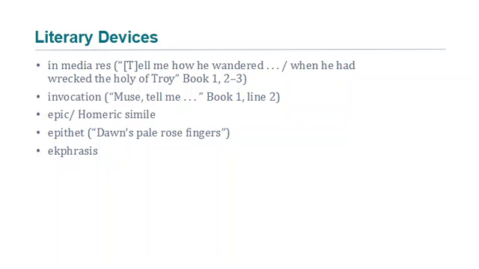Invocation is used to summon the assistance of an authority, such as a muse. Homer uses epithets both as mnemonic devices and to maintain consistent hexameter in the poem. They also serve to define attributes of the characters and objects to which they become permanently affixed. Homeric similes are extended comparisons of figurative language, which drive the narrative and link events across the stories. Ekphrasis, or painterly writing, is the poet's use of extended, vivid visual imagery to describe physical objects and scenes.